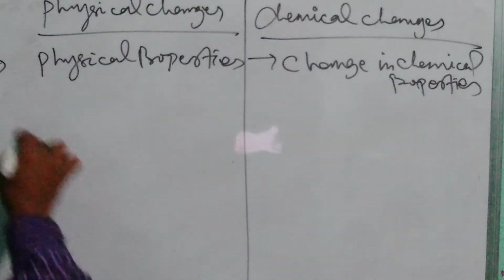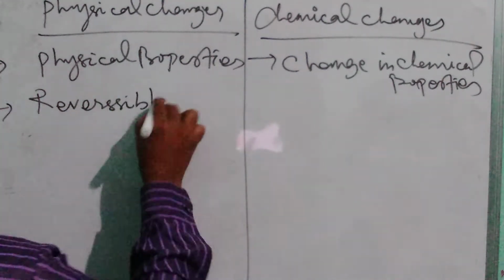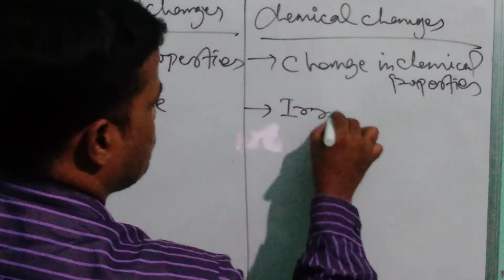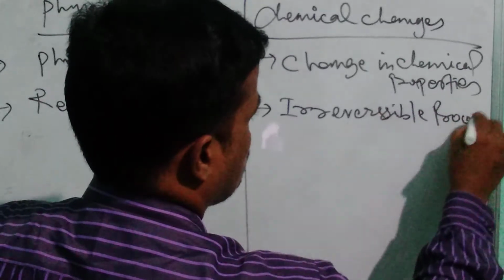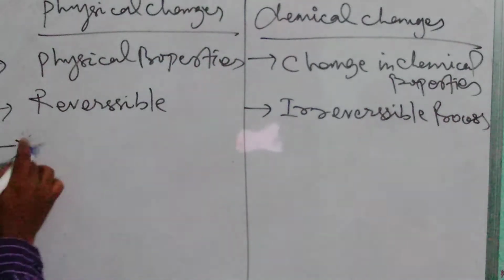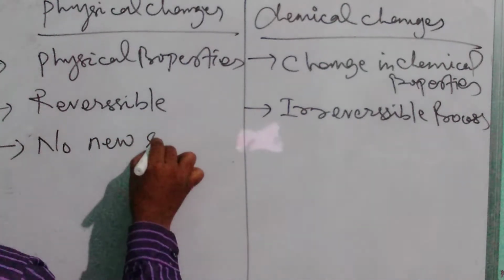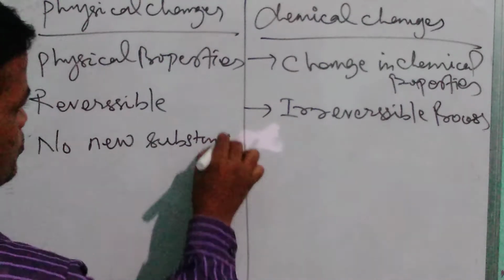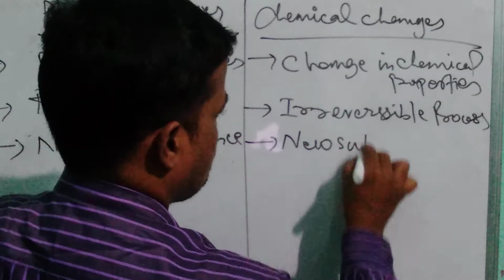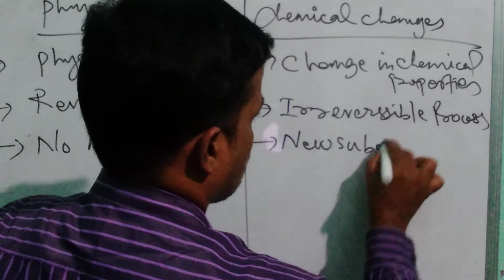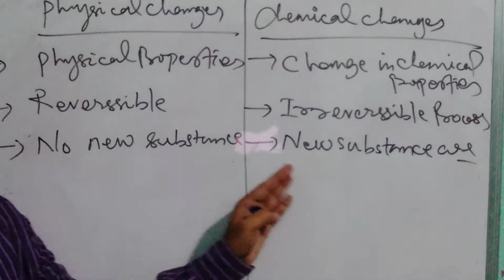These are reversible processes, these are irreversible processes. Number two, no new substance is produced, no new substances are produced. New substances are produced.